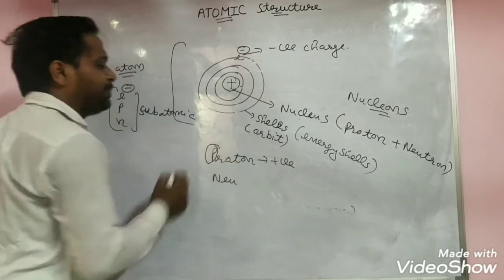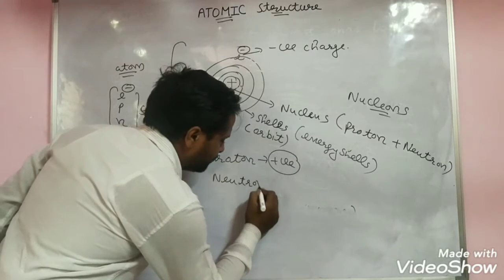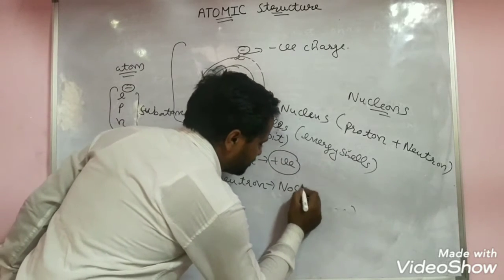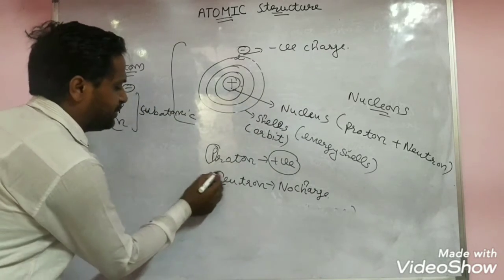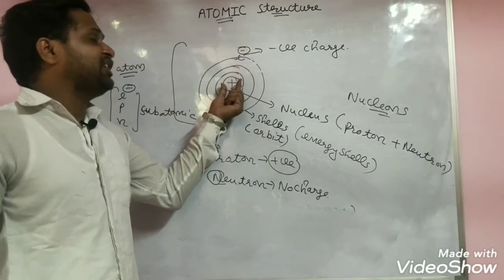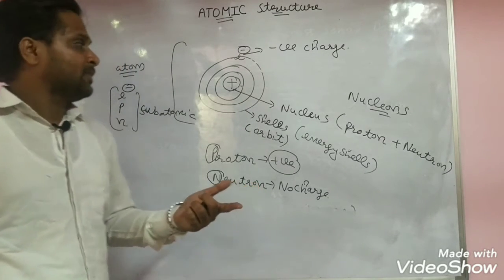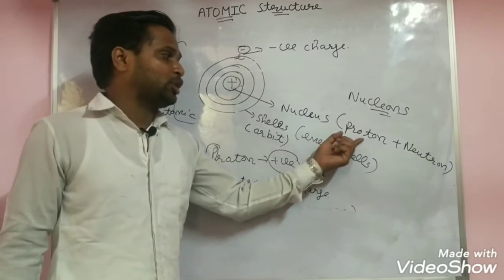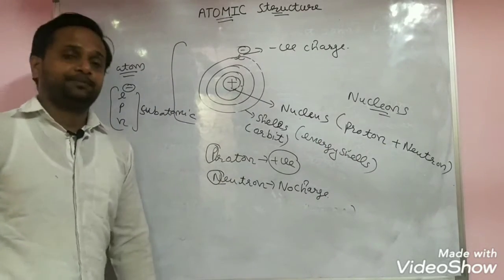See here, P means positive. Neutron means no charge. इसके ऊपर कोई चार्ज नहीं होता, no charge. So overall inside the nucleus positive charge is there, because proton has positive charge and neutron has no charge.